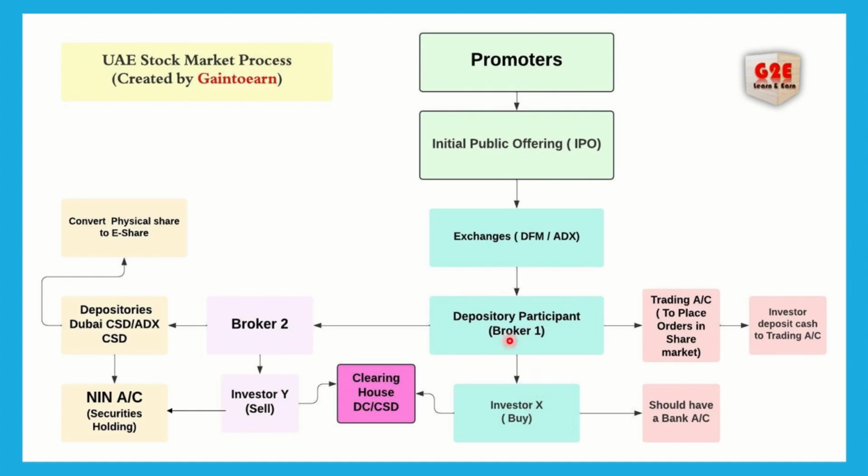That person we can call a broker. Depository participants are also an example of a broker, and brokers might be banks as well as registered brokers, for example International Securities. Bankers are also like brokers. Even Emirates NBD, which should be a banker, behaves like a depository participant too, so it should be a broker. That's a good example for this.